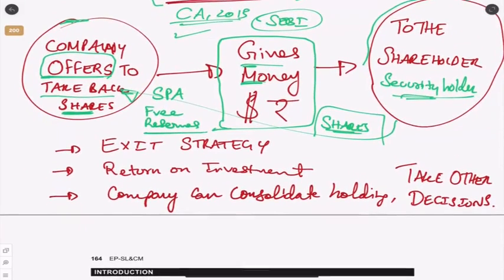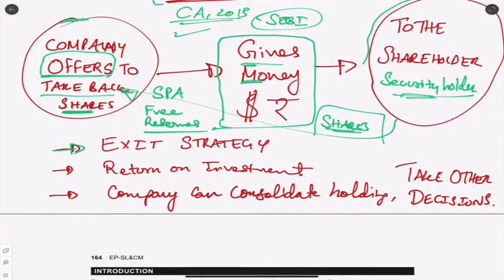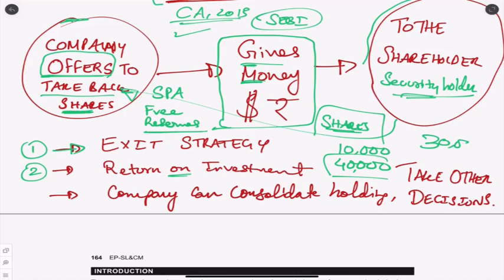So for the shareholder or the security holder, it is an exit strategy. Point number 1. Second one, it's a great return on investment. Correct? I might have bought the shares for 10,000 rupees. The company is ready to buy back for 40,000 rupees. So that is my 30,000 rupees profit I am getting. Correct? That is also possible.